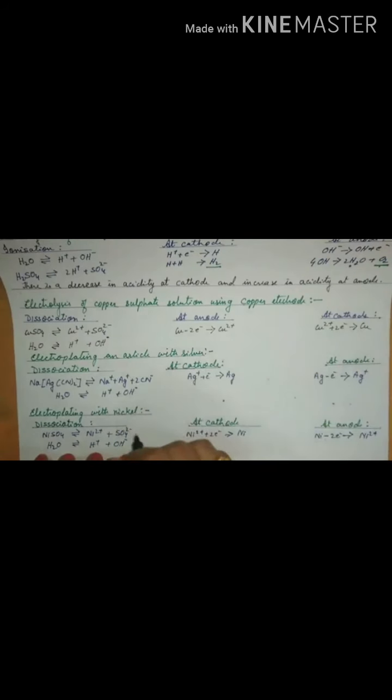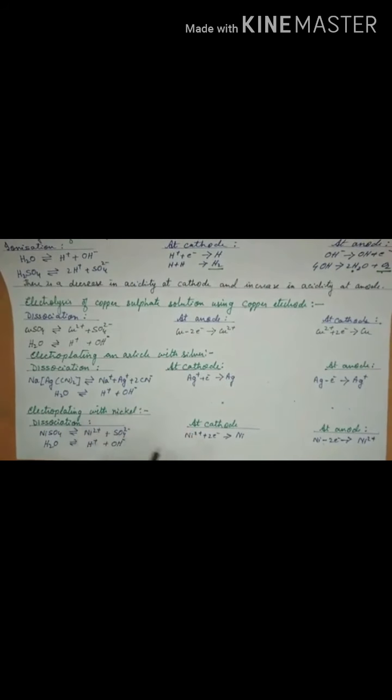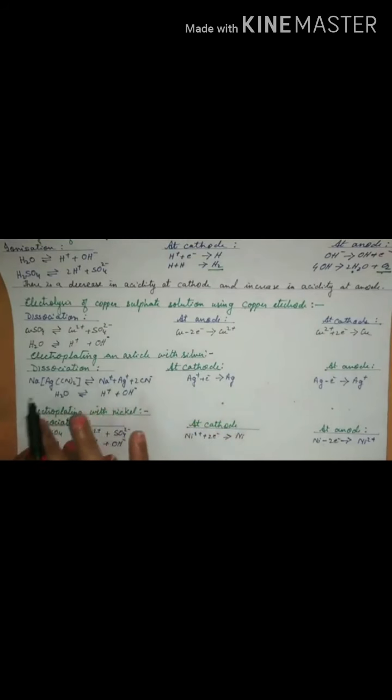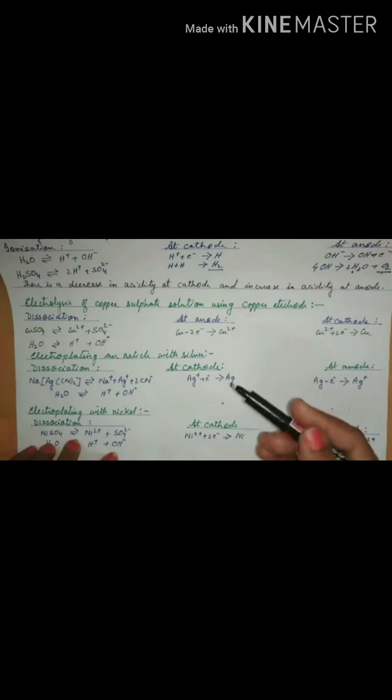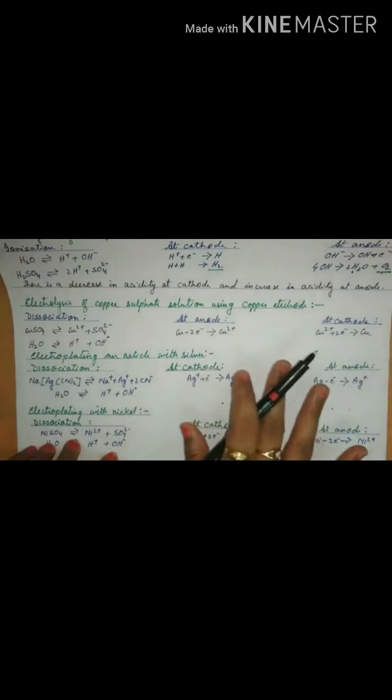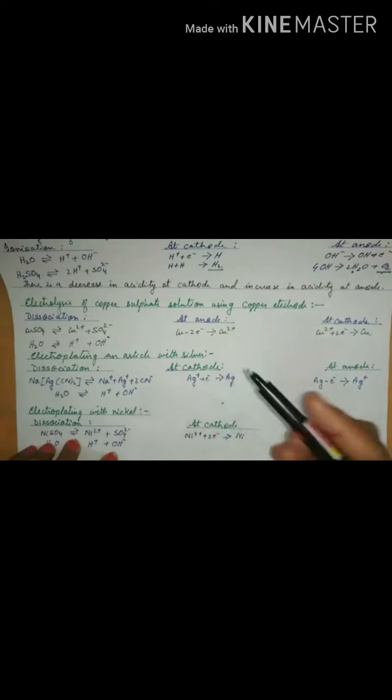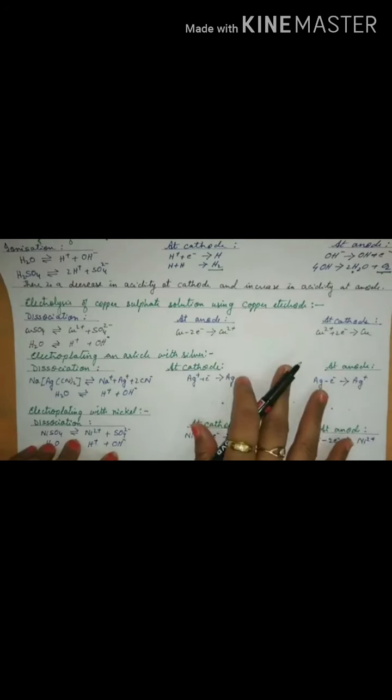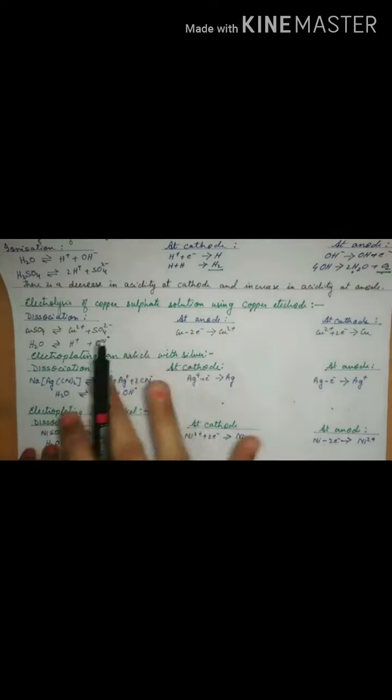This one is very important, electroplating of an article. In your syllabus, we only have electroplating with silver and electroplating with nickel. For silver, we don't go for silver nitrate solution because it gets discharged so fast that the deposition of silver at the cathode will become very uneven. Thus your purpose of beautifying the article is lost. So we go for the electrolyte sodium argentocyanide, or you can also say potassium argentocyanide, where instead of sodium you can put potassium. So silver nitrate is not used.